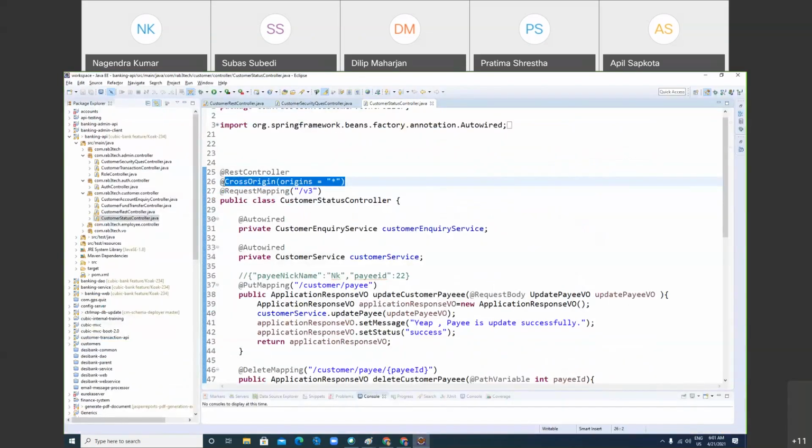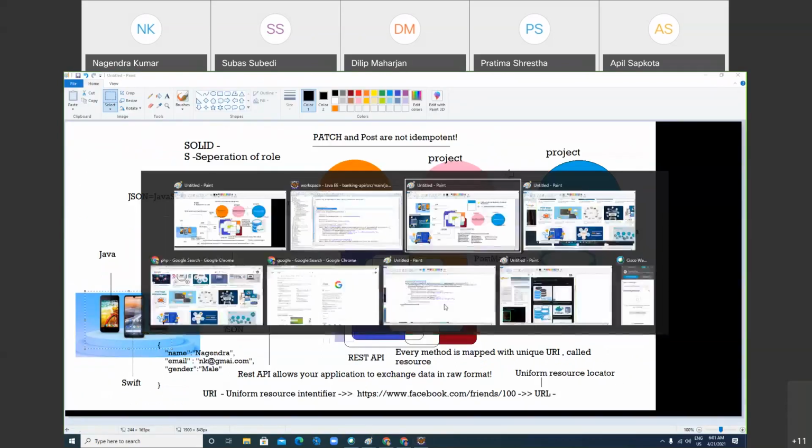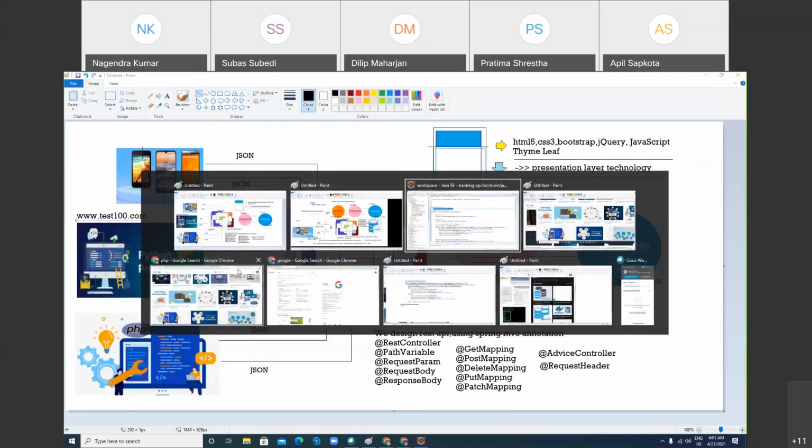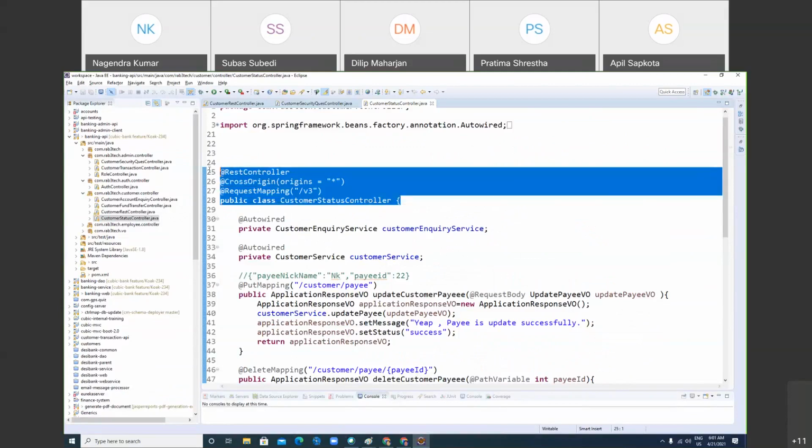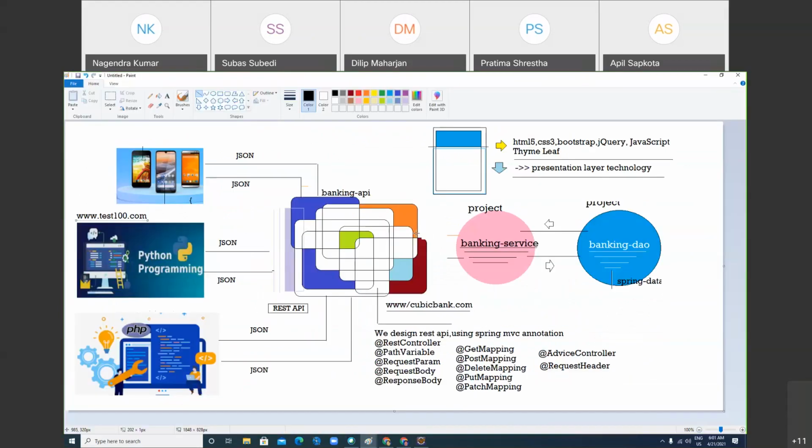You got it? If you want your REST API to be accessible from a particular domain, you can mention the domain name here. Star means it can be accessed from any domain. No problem. The request mapping means when you call this REST API, you have to use v3 in all the URIs.